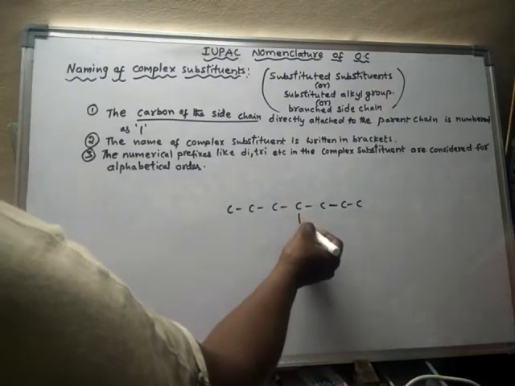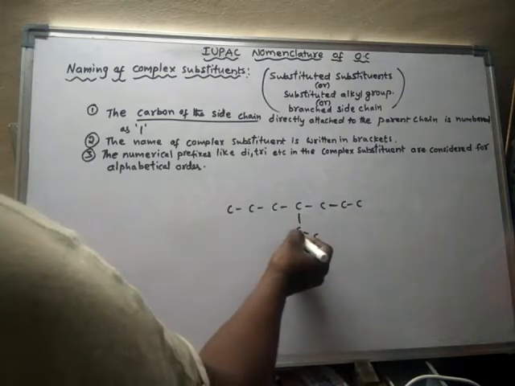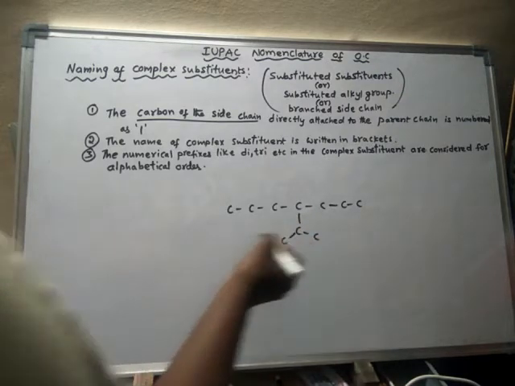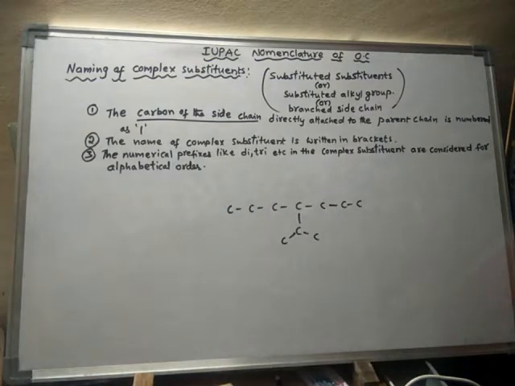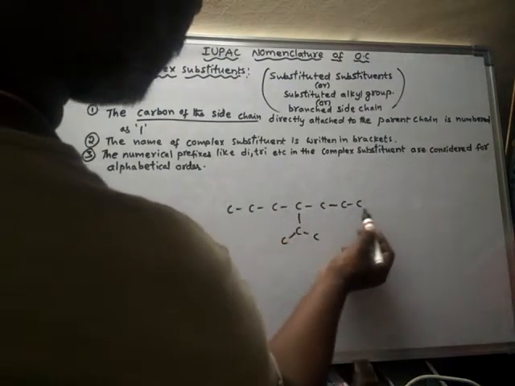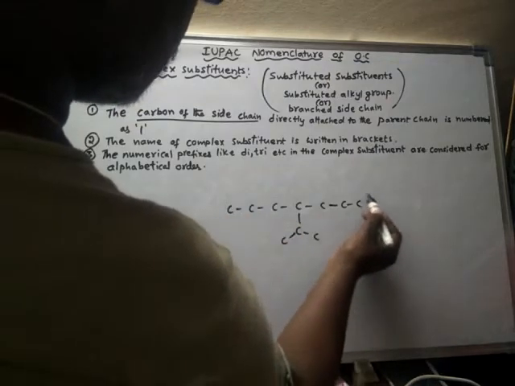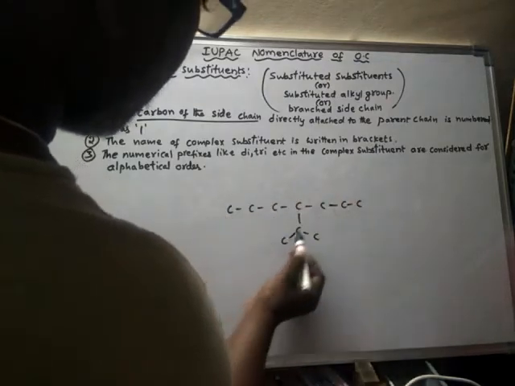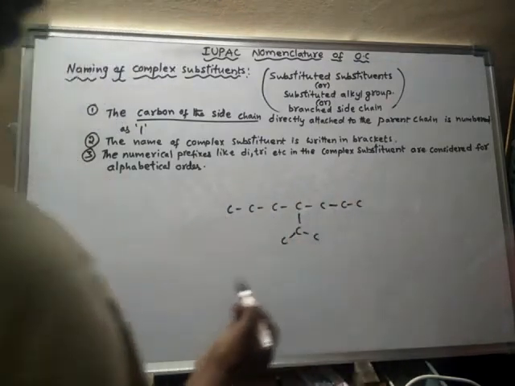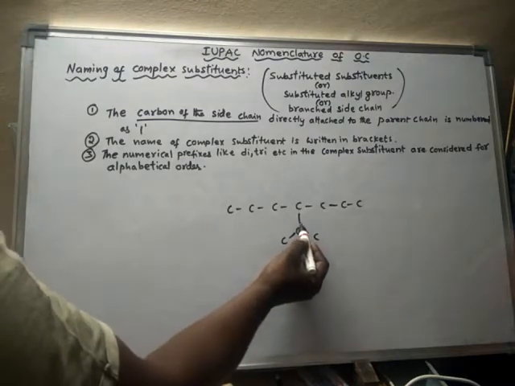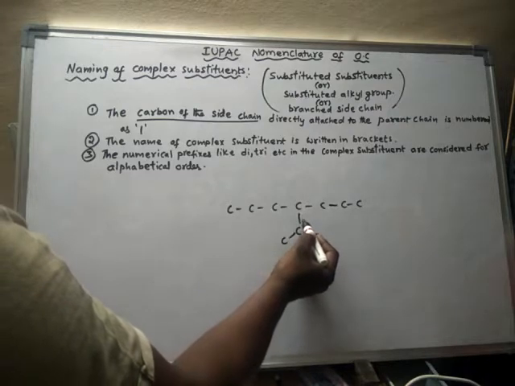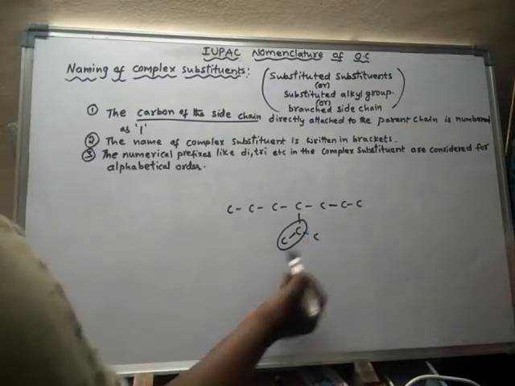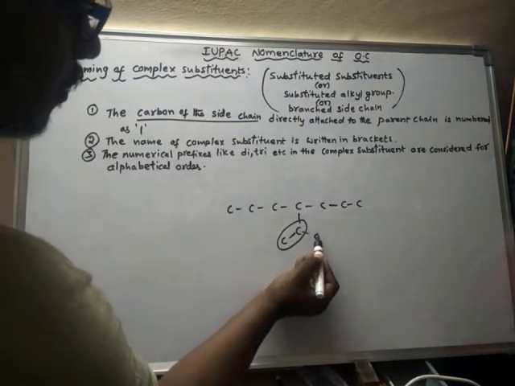Suppose, look here. Suppose this is a compound, so this is a parent chain, and this is a side chain. Suppose this is a side chain, and again on the side chain there is one carbon.